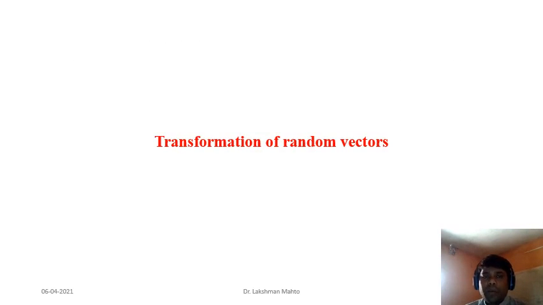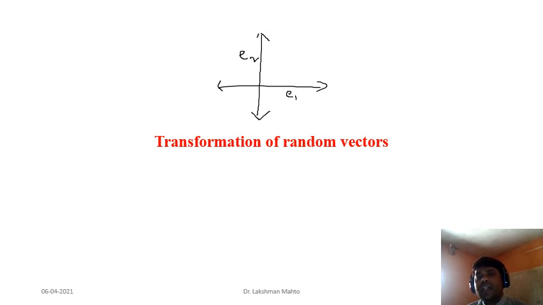Now we will talk about the more important part of today's lecture: transformation of n random variables, or simply transformation of a random vector. It is similar to this: if you have R2, and you take any two linearly independent vectors, then definitely those vectors will form a basis. The simplest basis is the standard basis, whose first element is E1, that means the vector (1, 0), and second is E2, that means (0, 1).